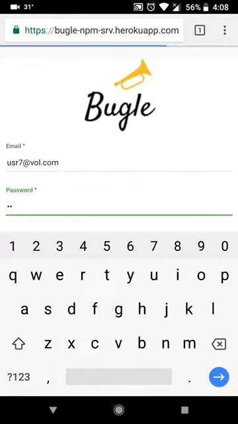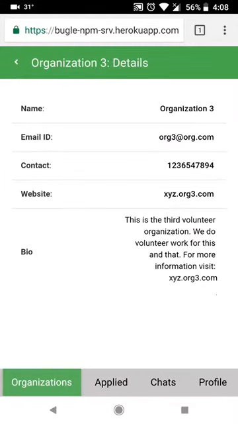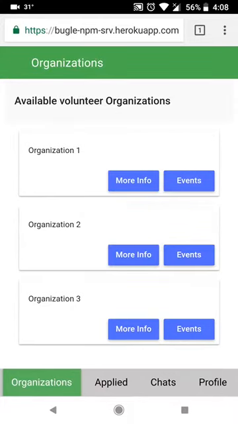And logging in, the volunteer can see a list of all the organizations. They can view more info about the organization by clicking on the more info button. And to view a list of all the events that the organization has hosted, they can click on the events button.